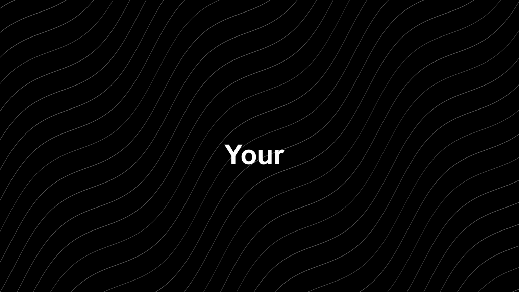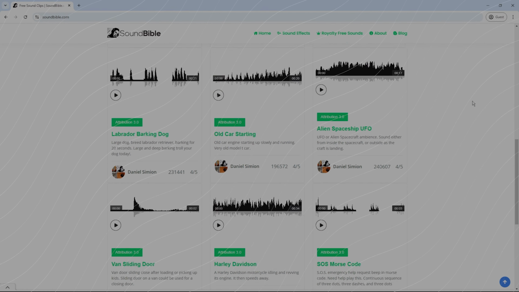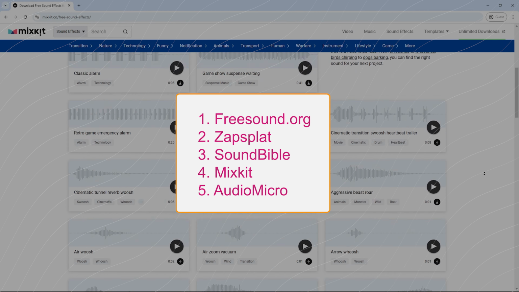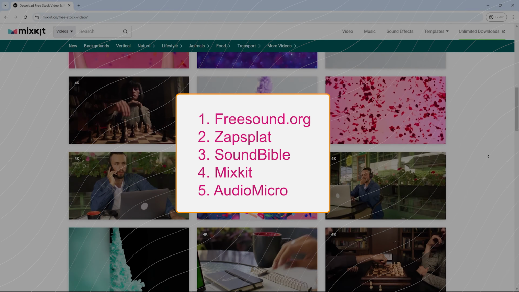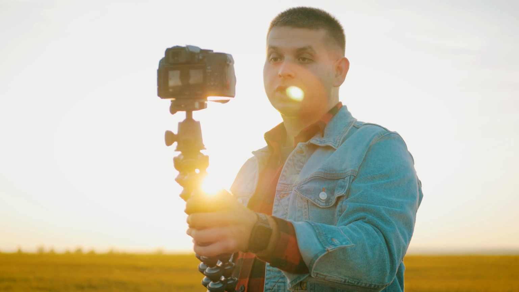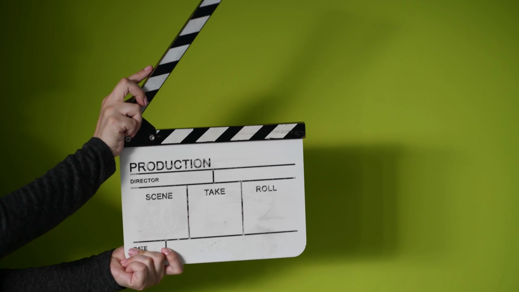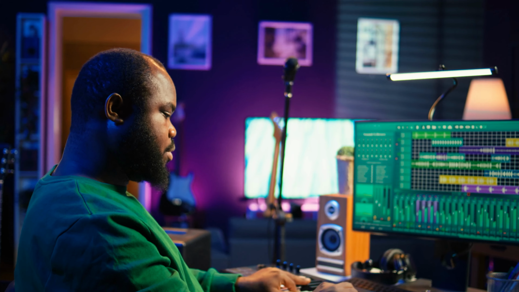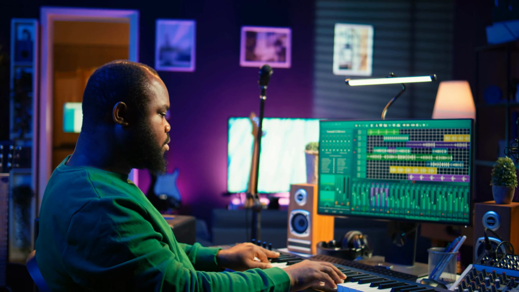So there you have it, your top 5 websites for free sound effects. Freesound.org, Zapsplat, Sound Bible, Mixkit, and Audio Micro's free sound section. Whether you're making YouTube videos, short films, or even TikToks, these sites will take your audio game to the next level without costing a dime. Go ahead and bookmark these. Trust me, you'll thank me later.